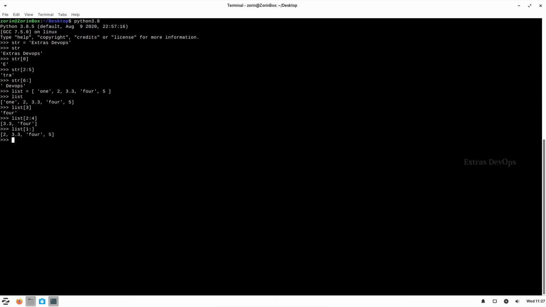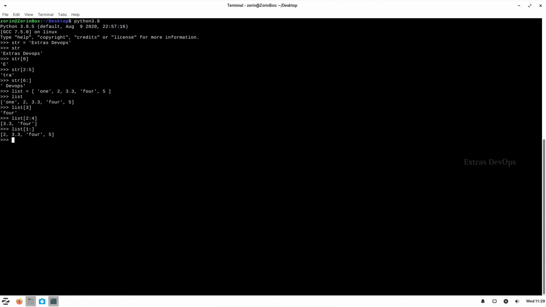So we have just seen the basic operations we can do on a list. When we go further in the coming videos, we will use some extensive functions on lists and different operations that can be done on lists. So the next thing we are going to see is tuples. Tuples is another data type similar to a list.